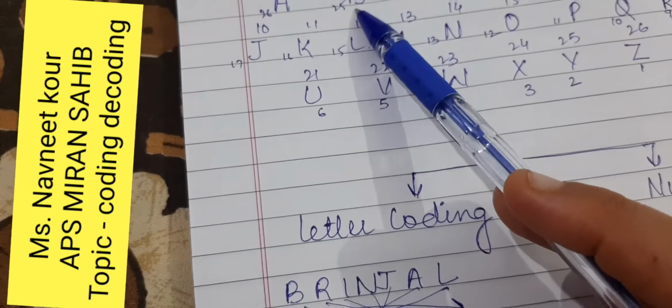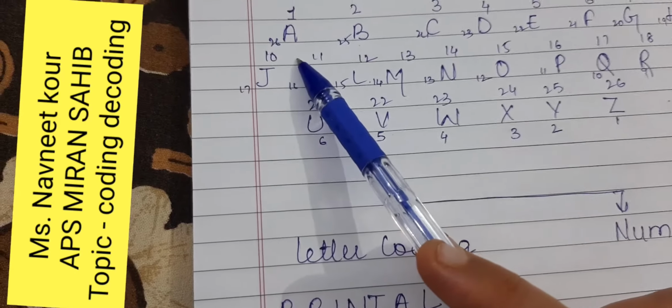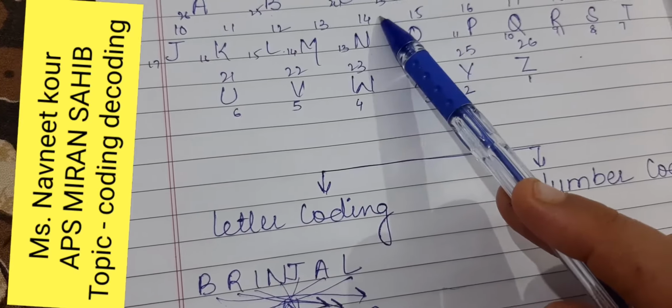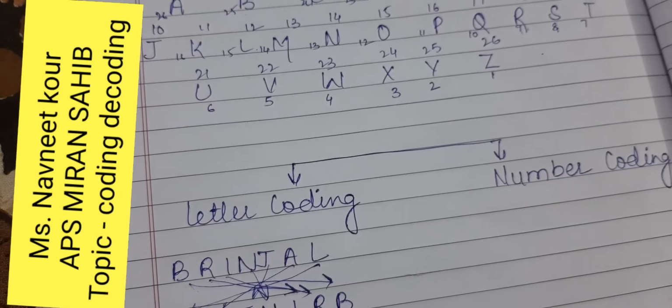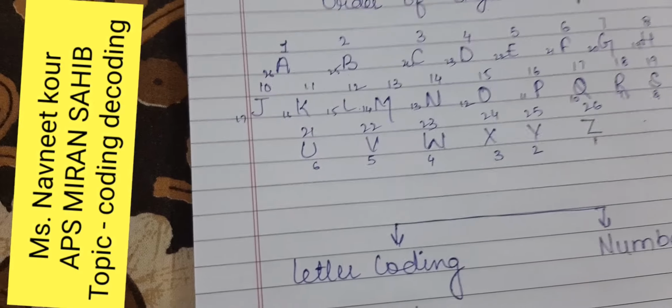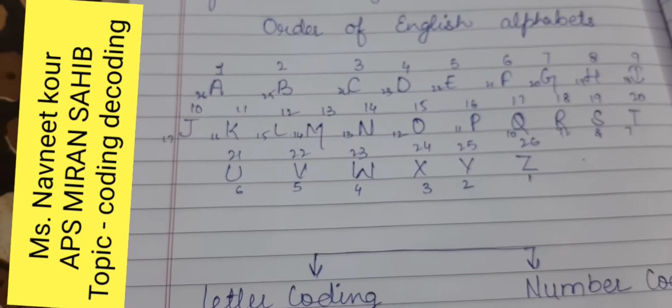Then B is there, and A is written for it. That means one number before. E is there and D is written for the E. Again R is there, and Q is written for that. That means now one letter before is written.